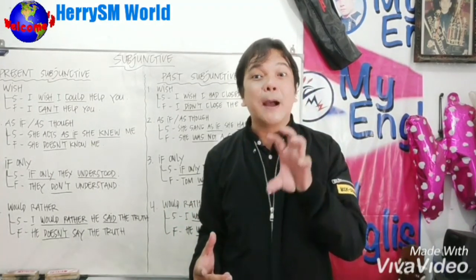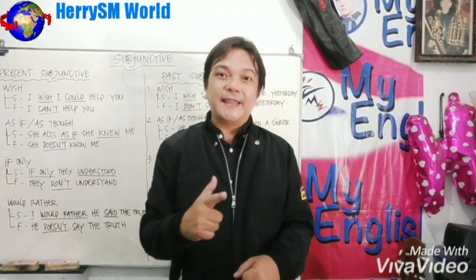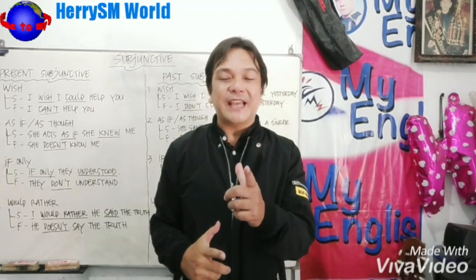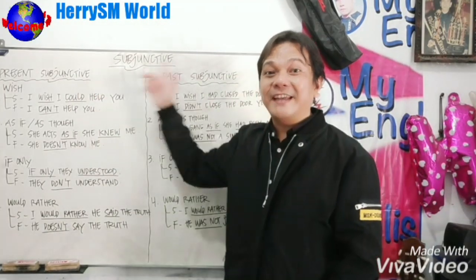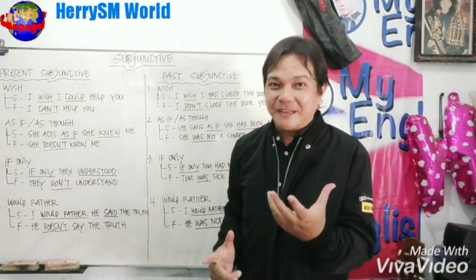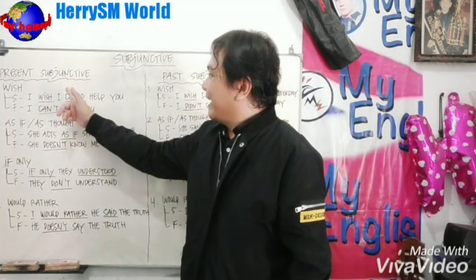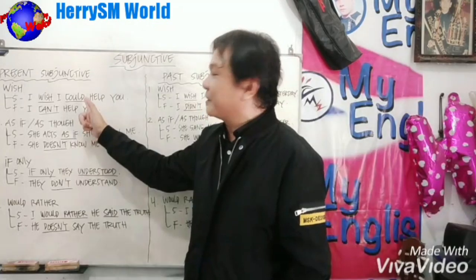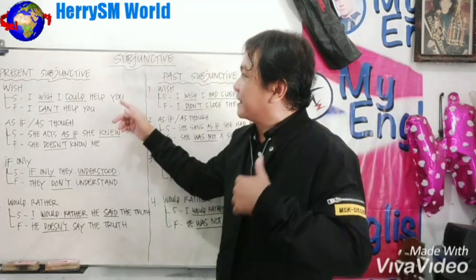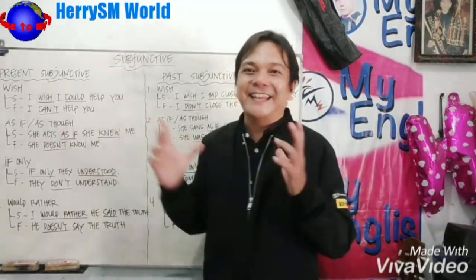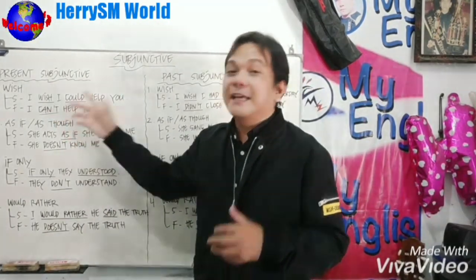After you know about the present subjunctive and the past subjunctive, now I'd like to give the conclusion. As we know, subjunctive is action that hasn't yet occurred, and there are two kinds of subjunctive: present subjunctive and past subjunctive. Talking about present subjunctive, we can use wish, as if or as though, if only, and would rather. In the present subjunctive we use verb 2, and the fact is using verb 1. If the subjunctive is a positive sentence, the fact is a negative sentence. On the other hand, if the subjunctive uses a negative sentence, the fact is a positive sentence.